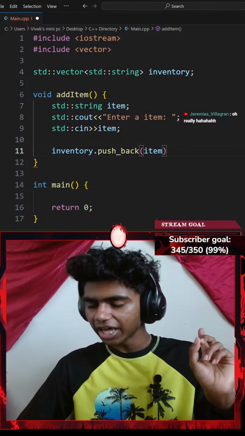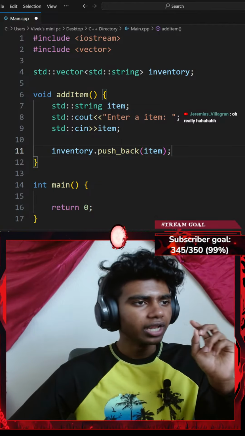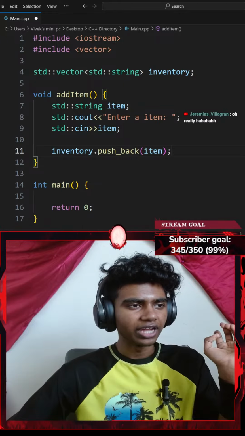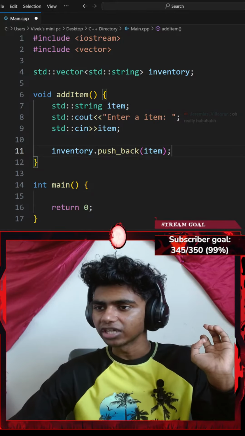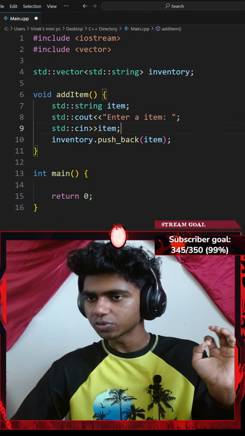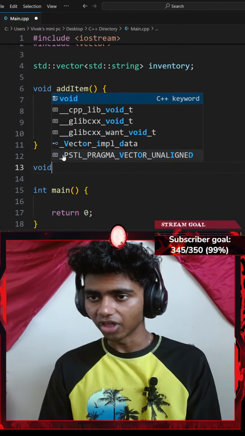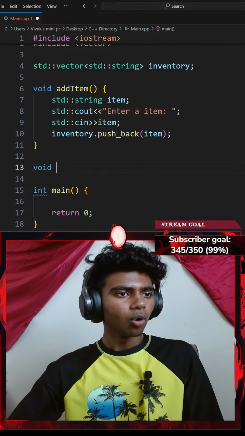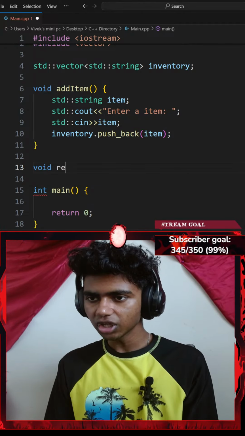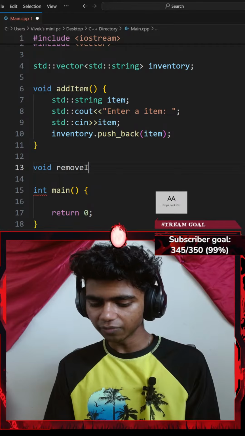So I push back an item inside of my inventory. Next up, it adds that item to the vector. Ask the user and add it to the vector. Okay, I think this was all I needed for my add items function. Next up, let me go ahead and create another function. So I'll go with something like void remove item, my remove item function.